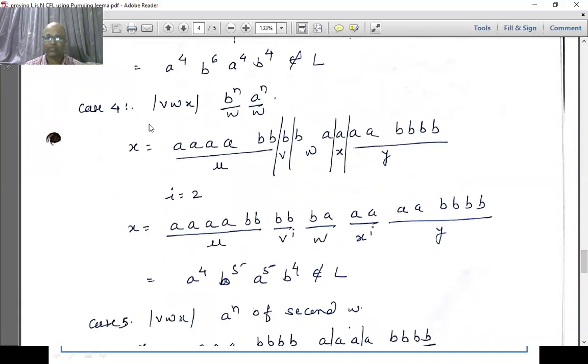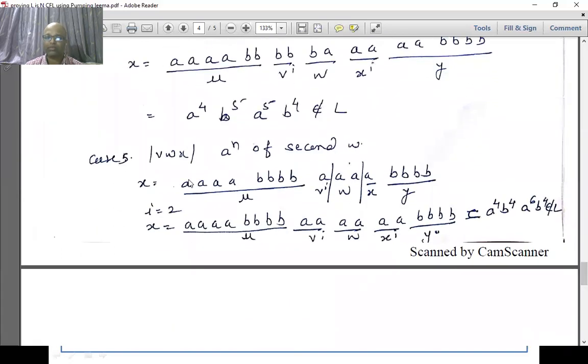Now this is valid for case number 4 itself, where we consider VWX entirely within this boundary. Okay. So some part of first W and some part of second W, first and second boundaries. So if you consider this and apply pumping up, you get this pattern where 4 A's, 5 B's in first W, and we have 5 A's and 4 B's in second W. And this is not following that pattern. So this is not in the language.